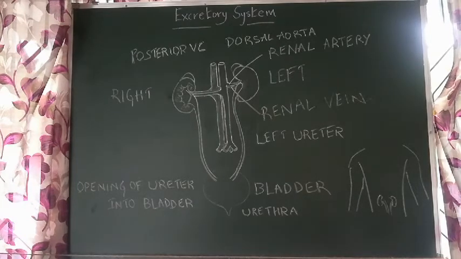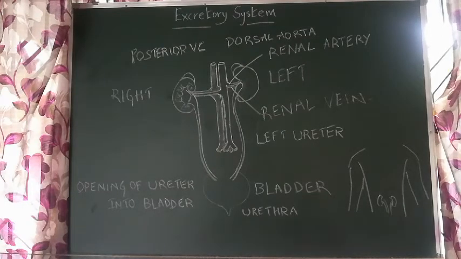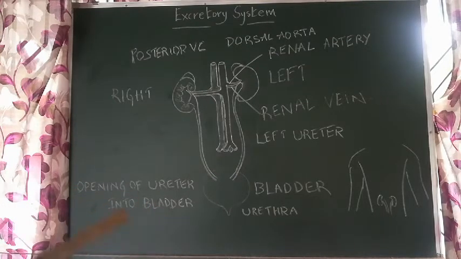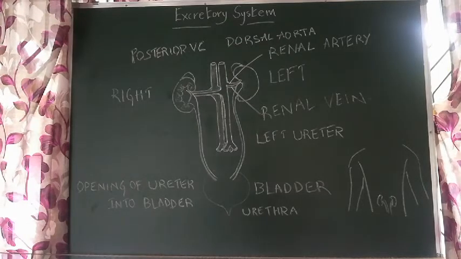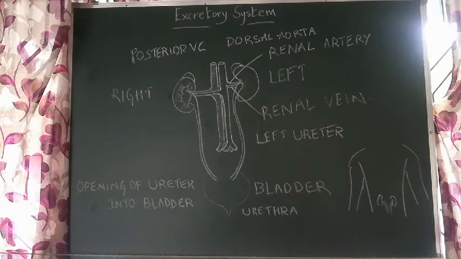Now we'll see the location. This pair of kidneys is present in our abdominal cavity. Cavity means space, abdominal cavity, attached to the dorsal body wall. Dorsal body wall means our back. That is why with kidney stones or kidney problems, the first symptom is back pain, right? We can't sit, we get severe back pain, and then we go to a doctor. There they will diagnose it as some kidney related issue. So this is about the location.